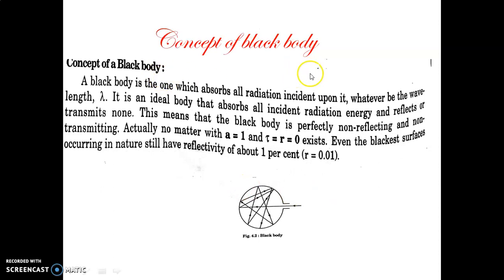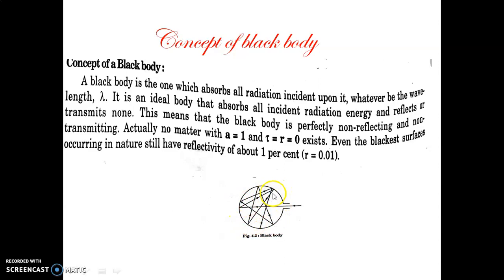Then one scientist known as Kirchhoff proposed a black body concept. What is that? We prepare a body like this, with one hole, and through this hole we insert one beam or incident radiation, and the inside surface is black.